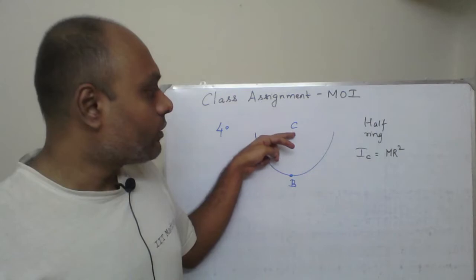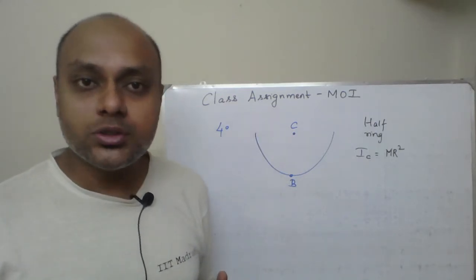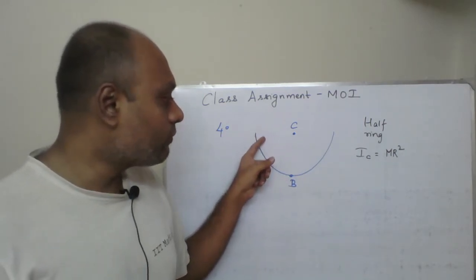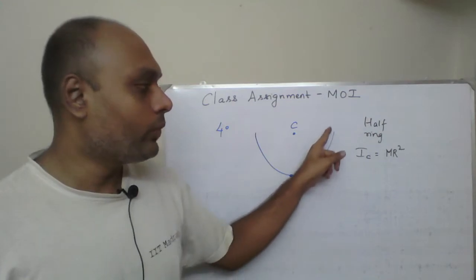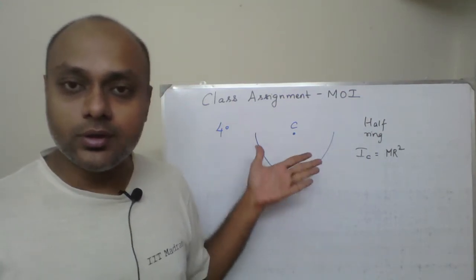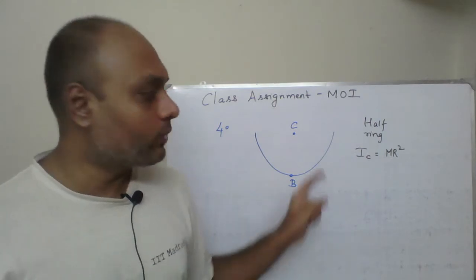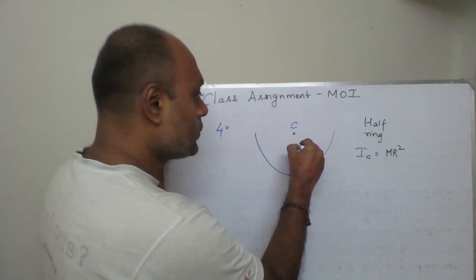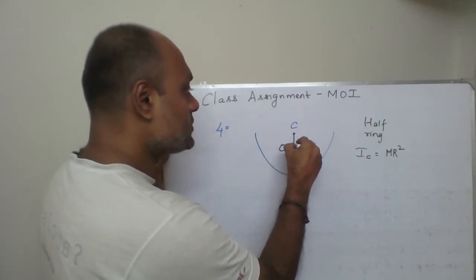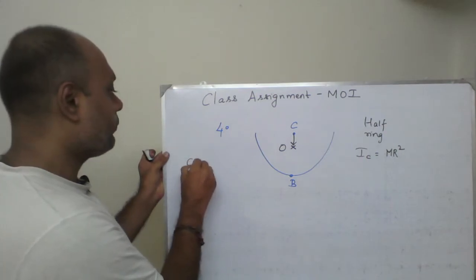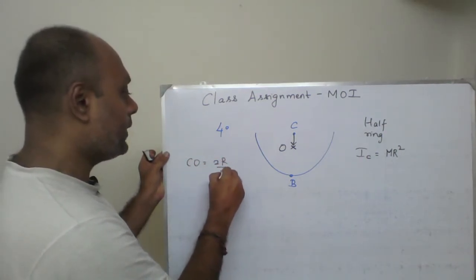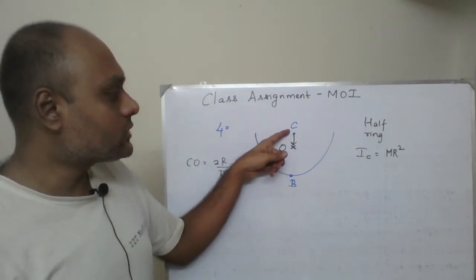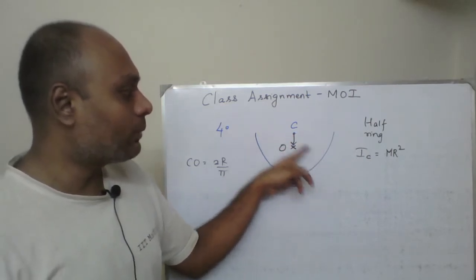Now for this half ring, I am going to use the parallel axis theorem, but keep in mind that C is not the center of mass for this particular half ring. So I need to locate the center of mass to apply the parallel axis theorem. For the half ring, the center of mass is at point O, where the distance between C and O is 2r by pi. So CO is 2r by pi. This you must know: the location of the center of mass for a half ring is 2 times the radius by pi, where r is the radius of that half ring.